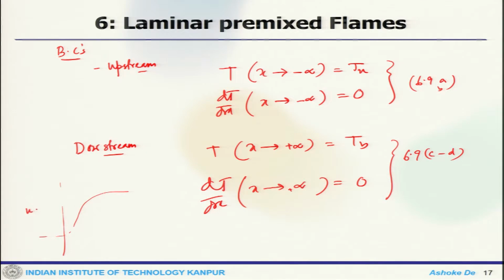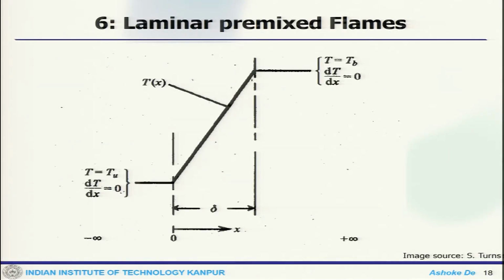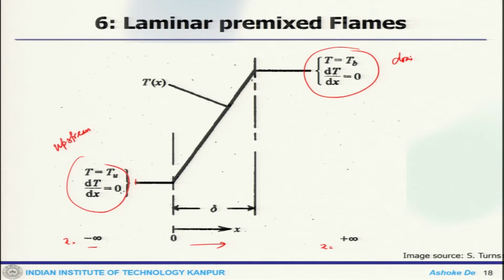This is your upstream and this is, for example, the temperature profile, this is downstream. So, you get these two conditions. If you put them, this is my x negative infinity, this is x positive infinity, and this is the direction of x, and we assume a temperature profile. The one presented here is a linear profile. So, this is the upstream boundary condition, this is the downstream boundary condition, and this is the delta.